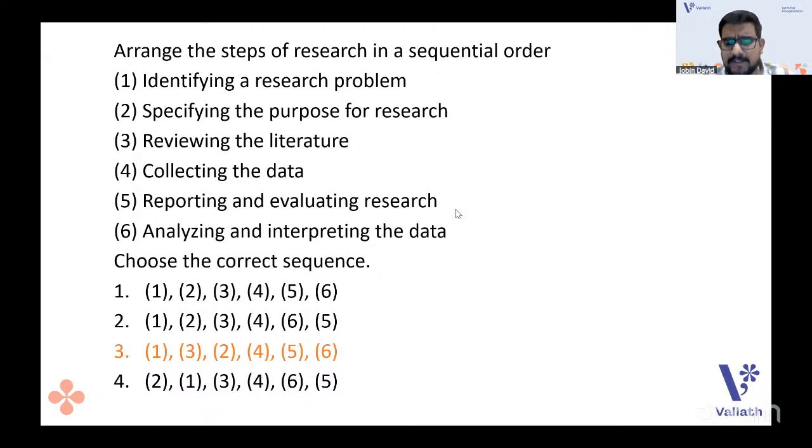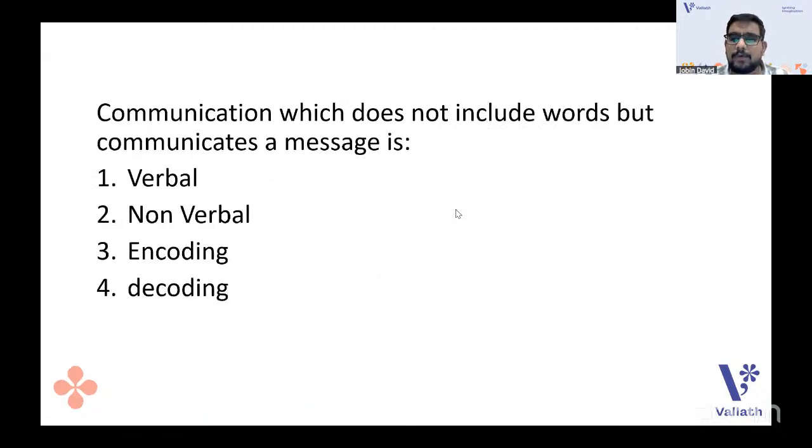Question from communication, a direct one. Communication which does not include words but communicates a message. Very easy. Verbal, non-verbal, encoding and decoding. Very easy question, a direct question. You can get the answer very easily. Guys, what is the answer? Communication which does not involve words, but it communicates a message. What is that? I'm looking at the chat. Be ready. What is the answer, guys? Is it verbal? Is it non-verbal? Is it encoding or decoding? These are very basic questions from the communication part that you can get.